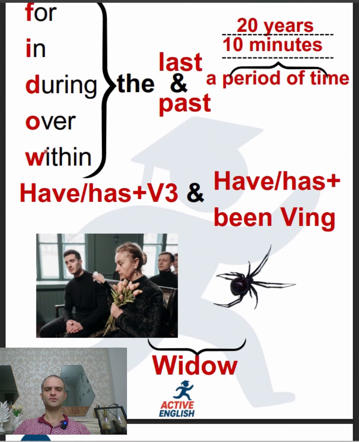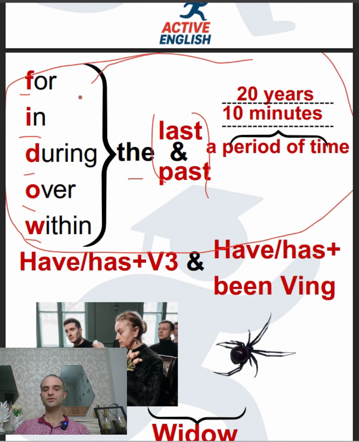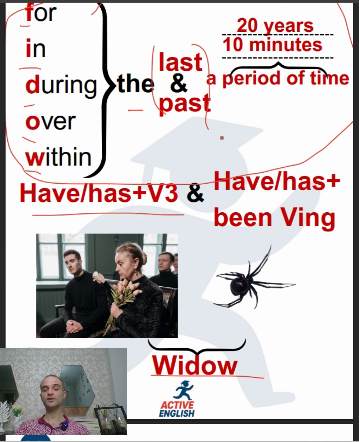Another important usage is the fido usage. There is no such word as fido in English, but it looks like widow. So each letter here describes a preposition, like for, in, during, over, within, and then the, and then last, past, and then a period of time. So this whole structure, either at the beginning or at the end of a sentence, gives us present perfect or its sibling tense, present perfect continuous, which we will be looking into after this video.